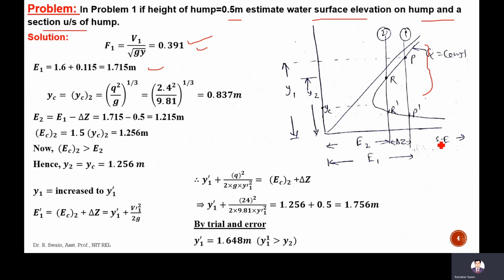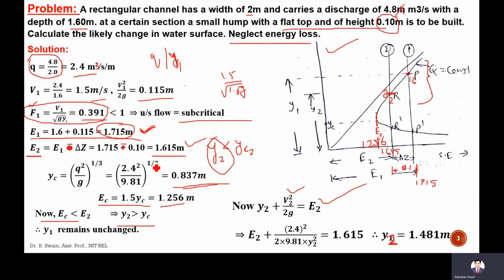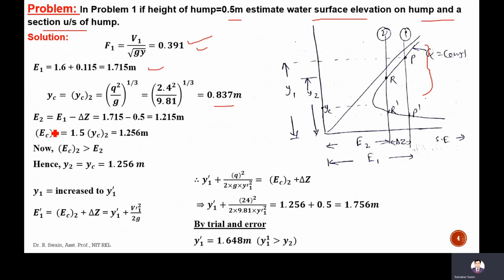Okay. So now YC is q square by g to the power 1 by 3. The 2.4 square divided by 9.81, to the power 1 by 3. It is 0.837. Already you have calculated here. So E2 will be E1 minus delta Z, which is 1.715 minus 0.5, which is 1.215 meter.